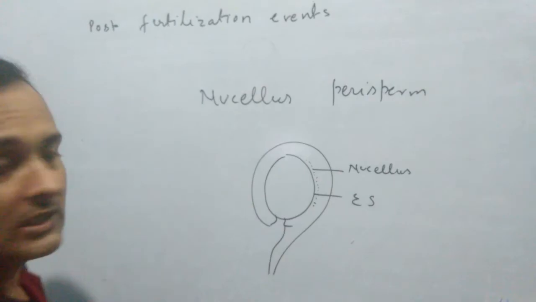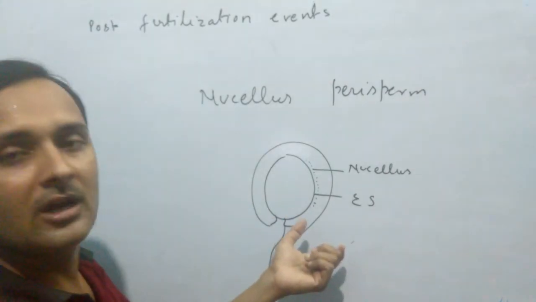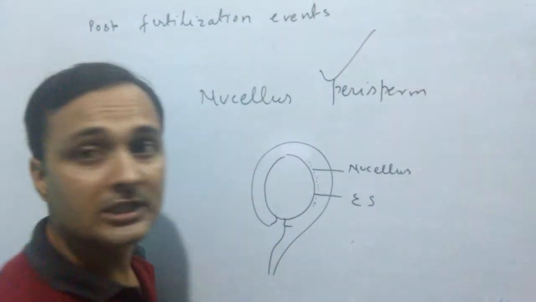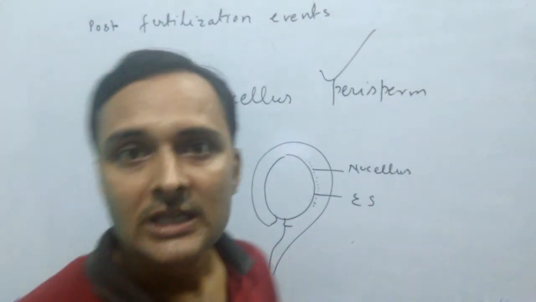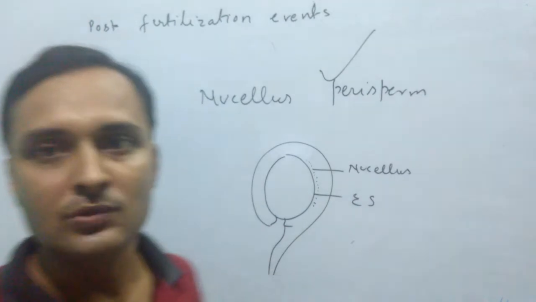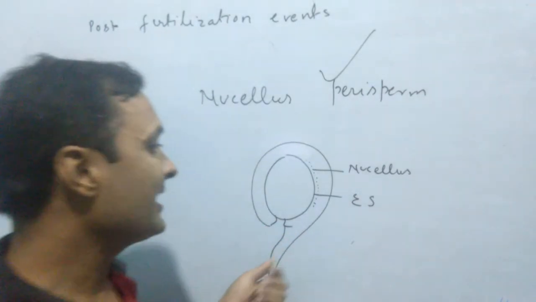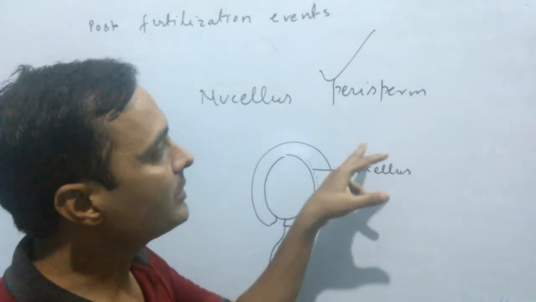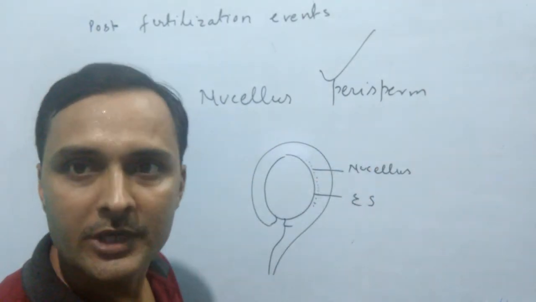In some cases, this nucellus remains after the formation of seed, and this remains of nucellus is known as perisperm. So what is nucellus? A special parenchymal tissue that surrounds the embryo sac in flowering plants is known as nucellus, and the remains of nucellus after fertilization are known as perisperm.